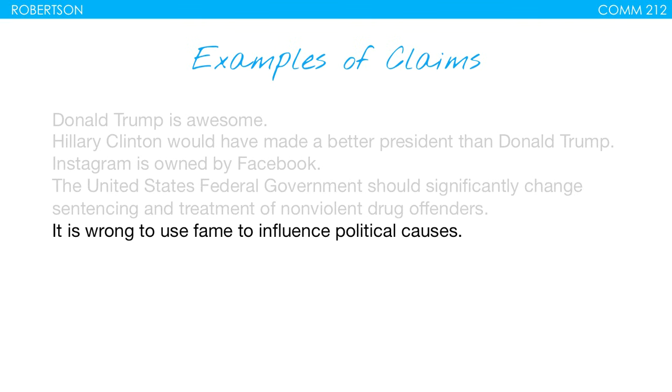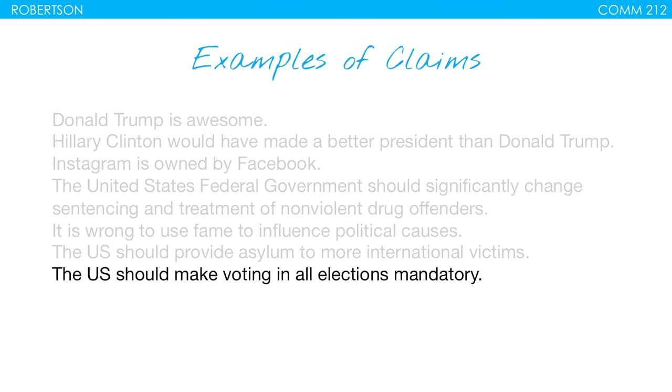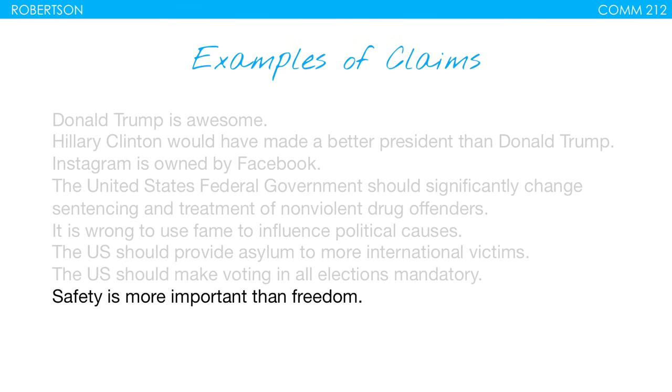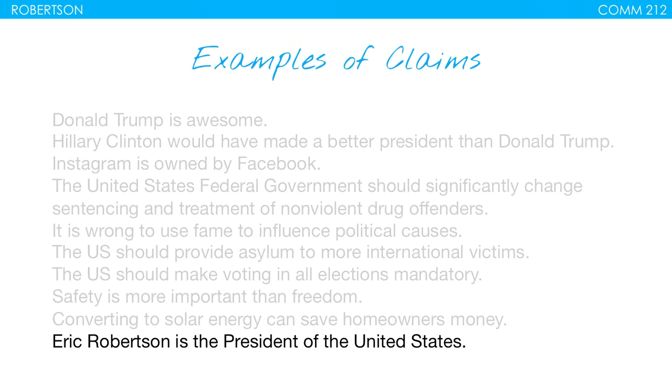It is wrong to use fame to influence political causes. The U.S. should provide asylum to more international victims. The U.S. should make voting in all elections mandatory. Safety is more important than freedom. Converting solar energy can save homeowners money. And Eric Robertson is president of the United States.